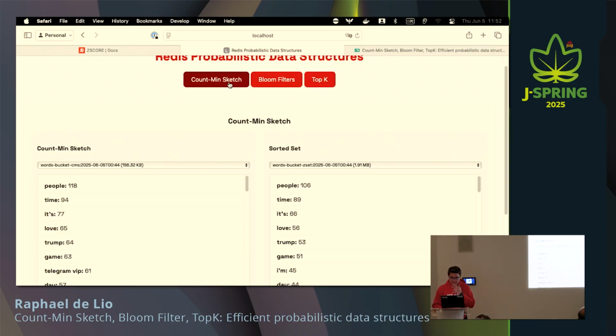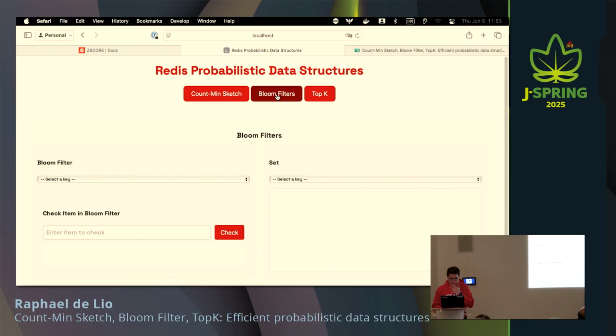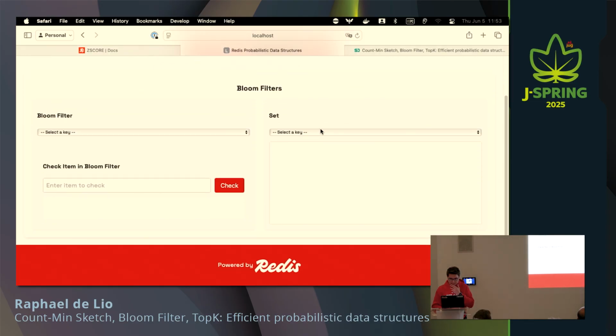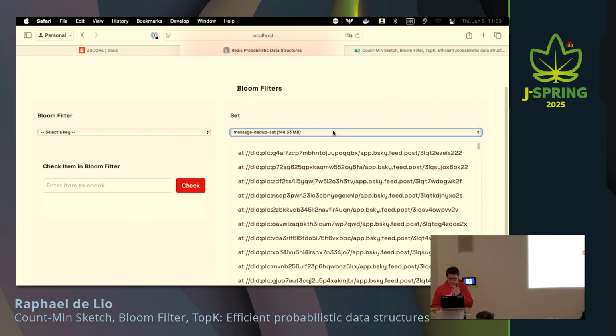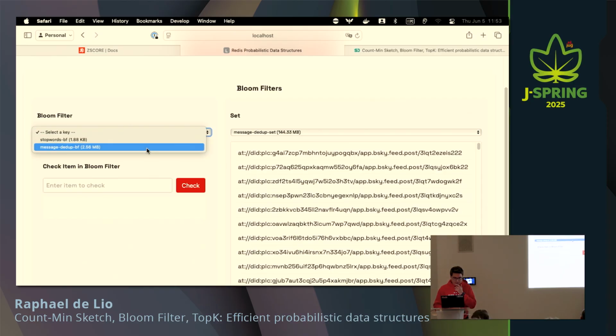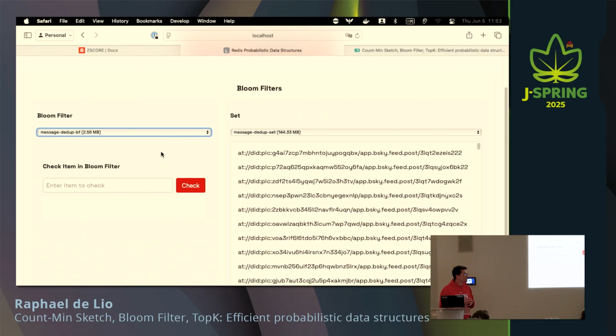So let me hide this one, the count min sketch. Let's open the Bloom filters here. And what I did is I have 2 or 3 sorted sets in this case. So we have the messages dedup set. You can see that it has 144 megabytes because it consumed, if I'm not mistaken, more than 1 million messages. These are the IDs of the messages, and then I'm going to select the Bloom filter here. The Bloom filter, just like the count min sketch, we cannot know what has been added to it, right? Once you try to query it back, then it's going to tell us if it has been added or not, but you cannot say what has been added in there.